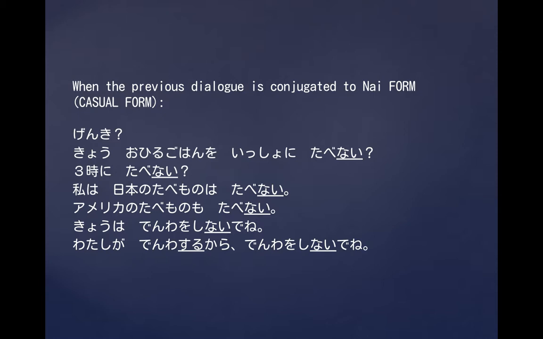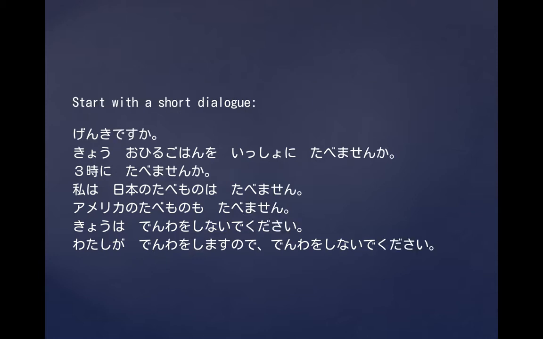So if you've noticed, we dropped the ka in this casual form. 食べませんか, the negative, turned into 食べない. 3時に食べない, right? So you notice that the ending is inflected.